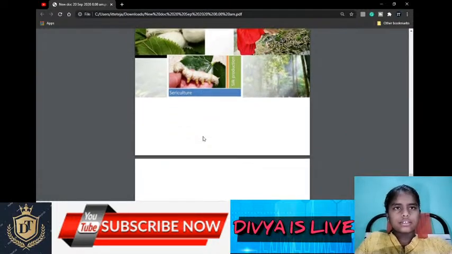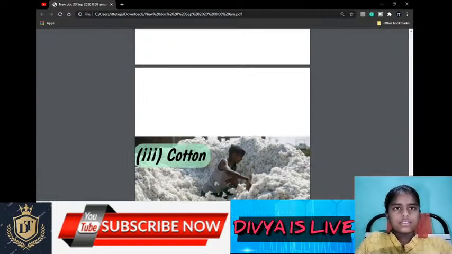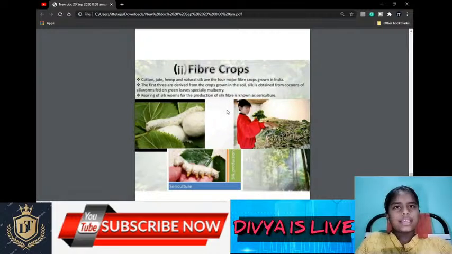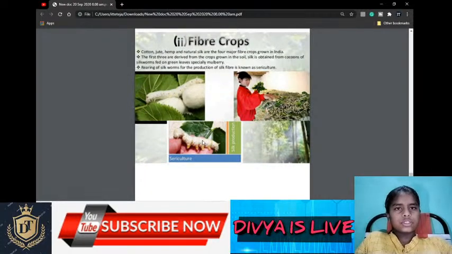It's clear, right? The fiber crops are cotton, jute, and natural silk, and these are mainly two types: natural fibers and artificial fibers. Artificial fibers are also known as synthetic fibers, and the rearing of silkworm is known as sericulture.